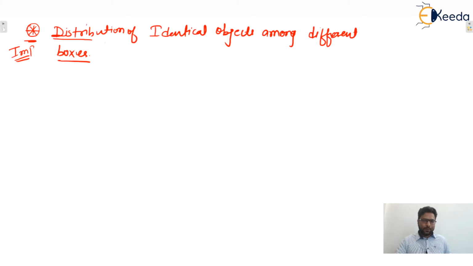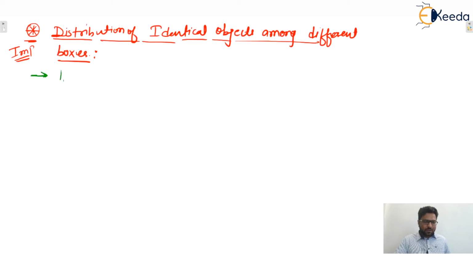That is very important. Remember, this is applicable only when the objects which are going to be distributed are identical, and the boxes or groups in which these objects are to be distributed are different or distinct. So what is the formula? We'll see what the formula is, and later we'll see how this formula came. So write down the question.